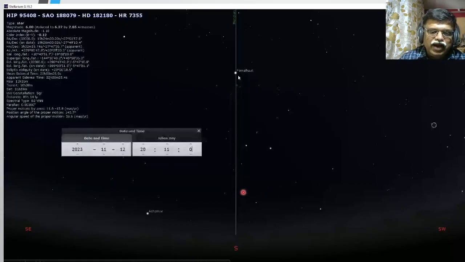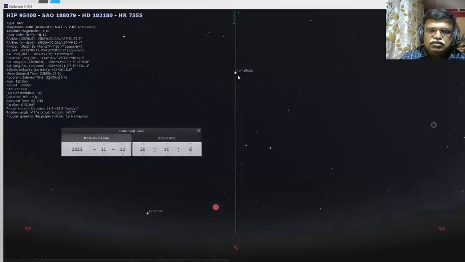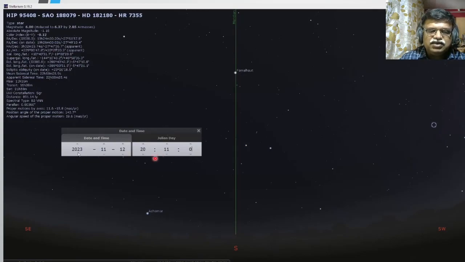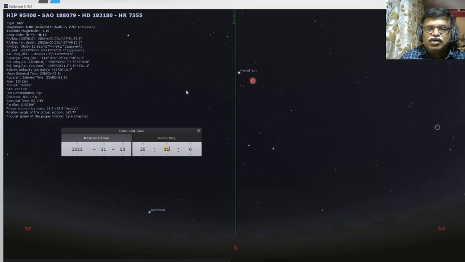So let us look at this position of the sky and the stars in the night time. This star is found at this particular position on the meridian, and the day is given as 12th of November, the time is given as 2011. Now, if you change the day from 12 to 13, exactly at the same time, that is after 24 hours, you see that the star has shifted, and it is shifted towards the west.